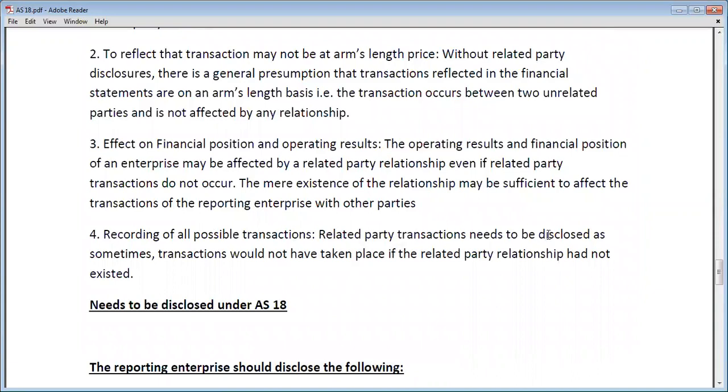Related party transactions need to be disclosed, and sometimes a transaction would not have taken place if the related party relationship had not existed. So you have to record all these possible transactions which would not take place if you did not have a related party relationship with that party. तो आपके कई बार ऐसे ट्रांजेक्शंस भी होते हैं कि जो अगर आप रिलेटेड पार्टी नहीं होते तो शायद नहीं आपके बीच, तो उन ट्रांजेक्शंस को दिखाने के लिए भी